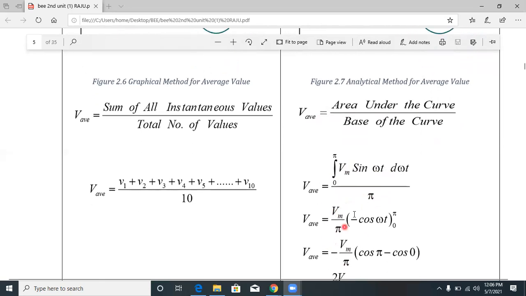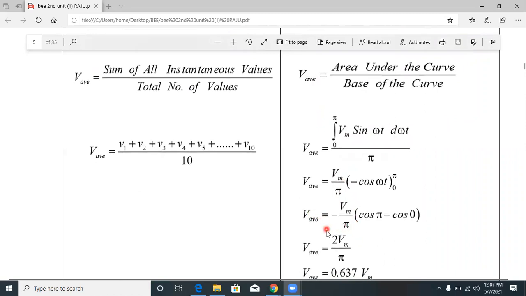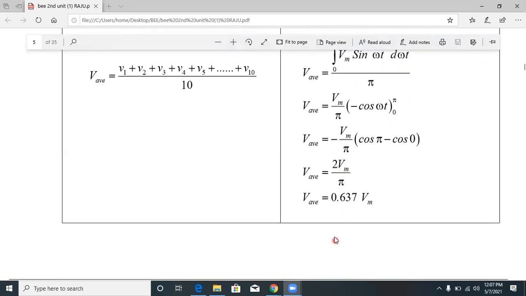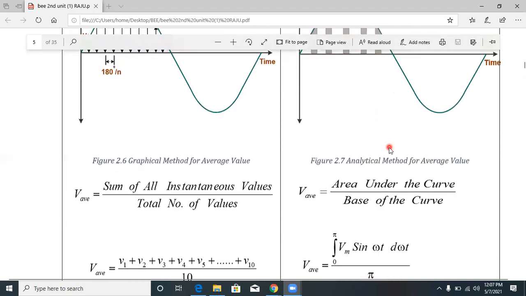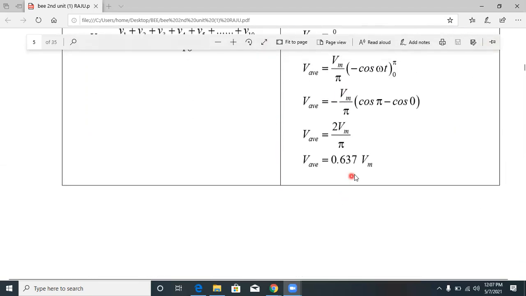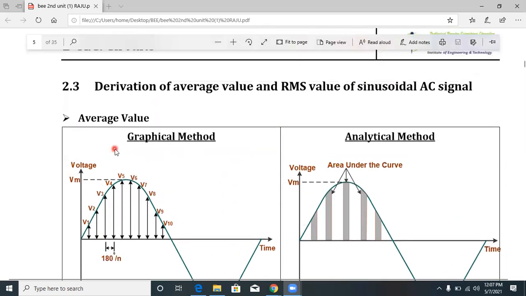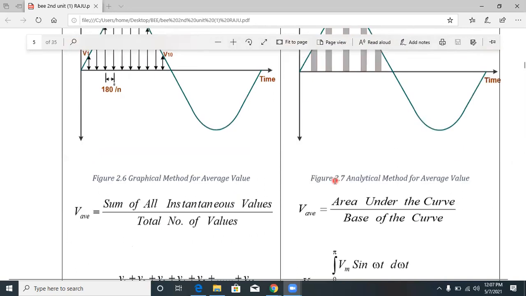By integrating this, we get V average equal to 2 Vm by pi for a sinusoidal waveform, which is equal to 0.637 Vm. That is, the average value is 63.7% of Vm. So by using the analytical method we get the result like this. This way you have to find the average value, by the graphical method and by the analytical method.